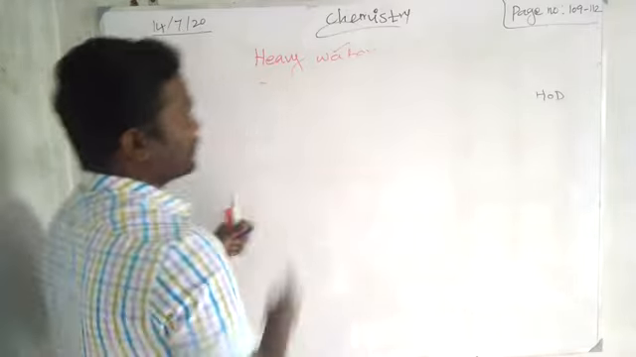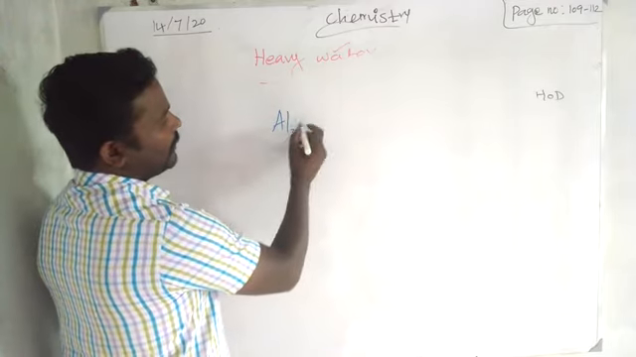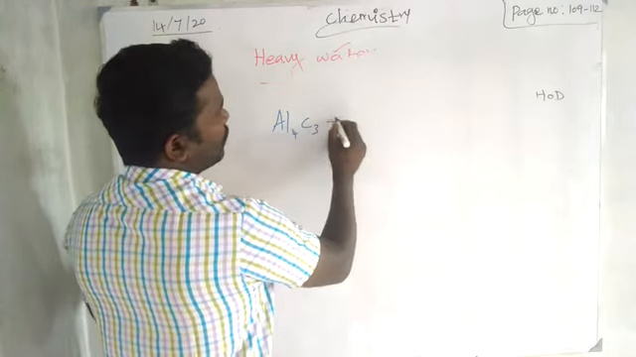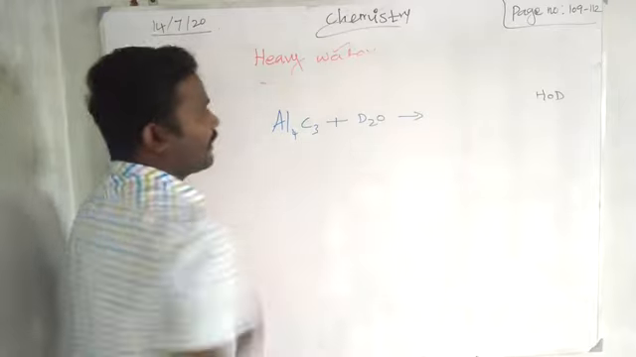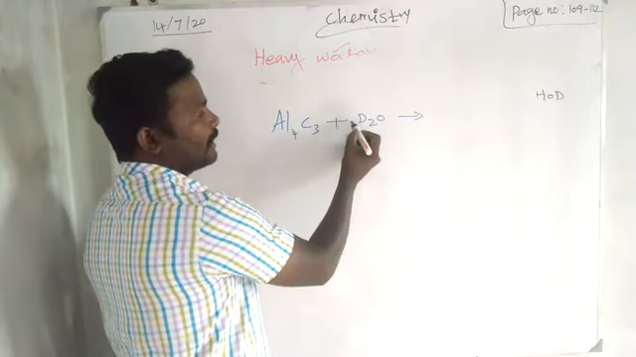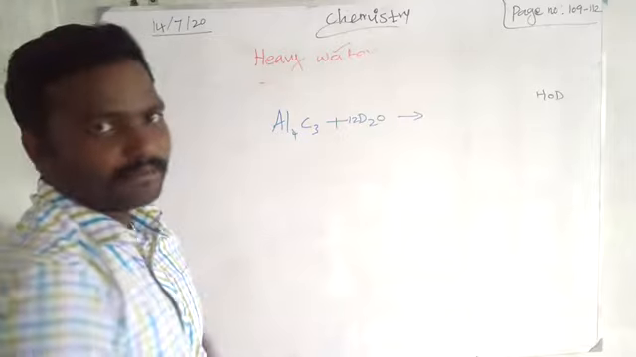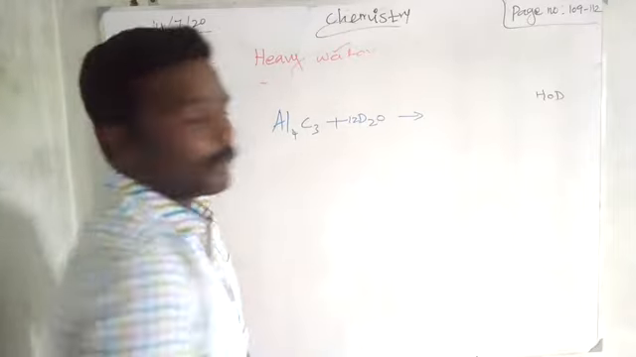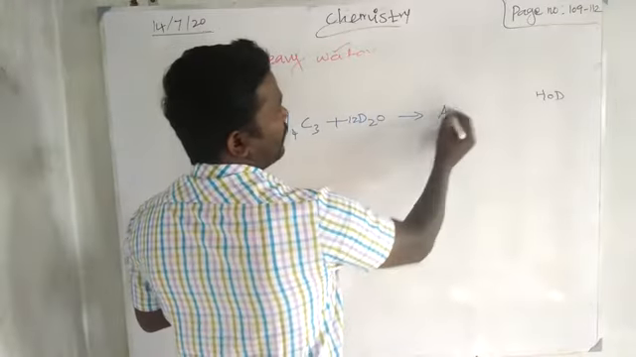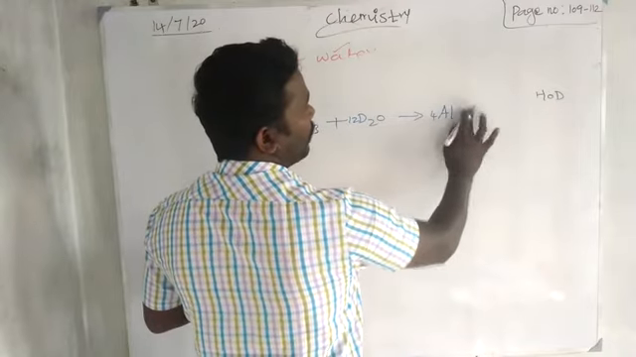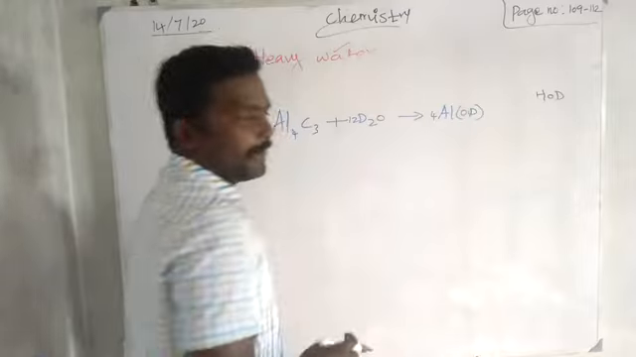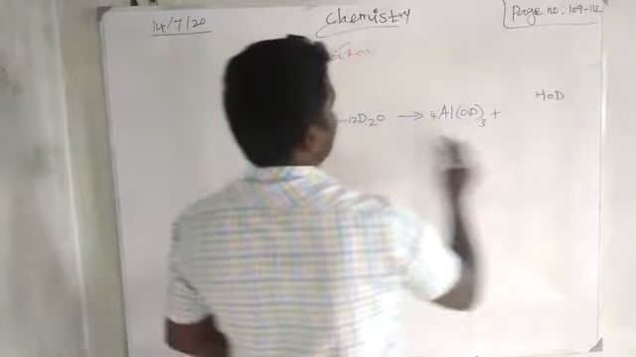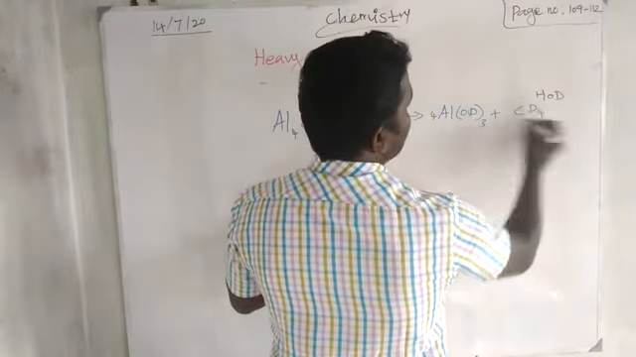First one is carbides, like aluminum carbide reacting with heavy water. How much water do you want to take? 4 into 3, 12. For example, I am saying it for remembering: 4 into 3 is 12. So you take 12 heavy water. Then what are the products? Aluminum deuteroxide, not aluminum oxide, with liberation of CD4.